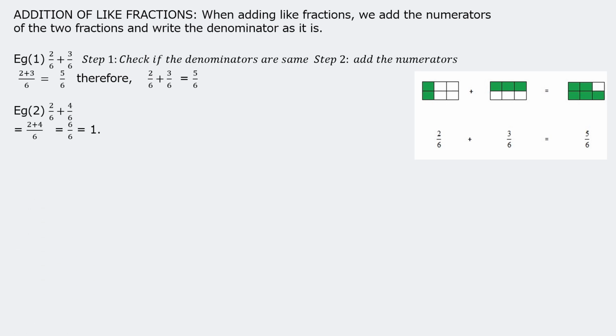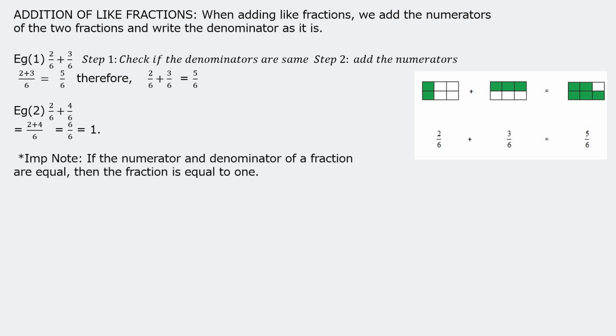Second example, 2 upon 6 plus 4 upon 6. Since the denominator is the same, we can write it 2 plus 4 upon 6, that is 6 upon 6, which is equal to 1. Important, children, remember, if the numerator and denominator of a fraction are equal, then the fraction is equal to 1. Like in this case, you can see 6 upon 6 is equal to 1. So if numerator and denominator are the same or equal, then the fraction is equal to 1.